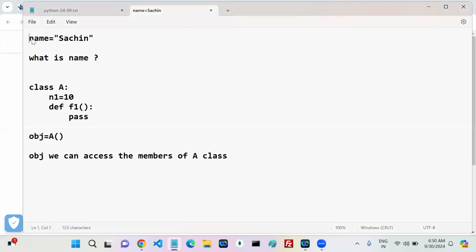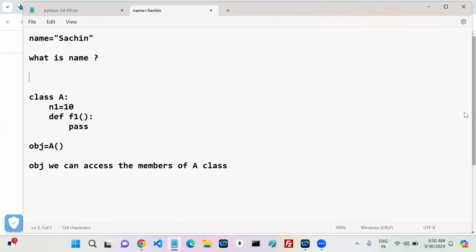Okay, if I write name equals Sachin, what is this name? How do we discuss it? You said I created a class here, I have an object of this particular class, and I am able to access the members of the class. Same like that here also.